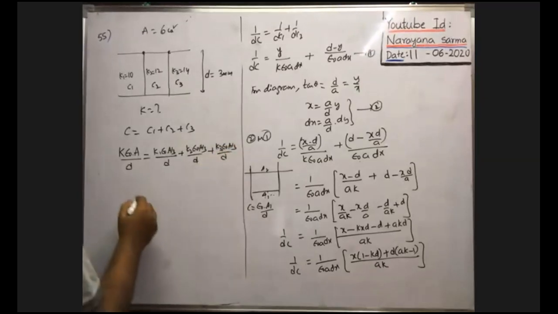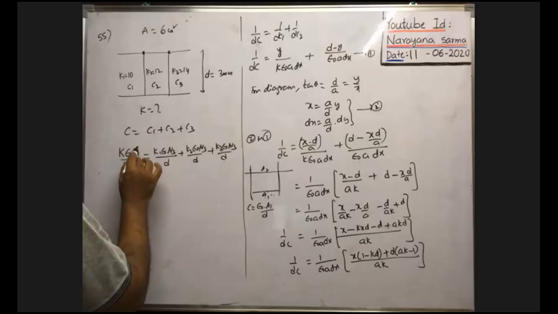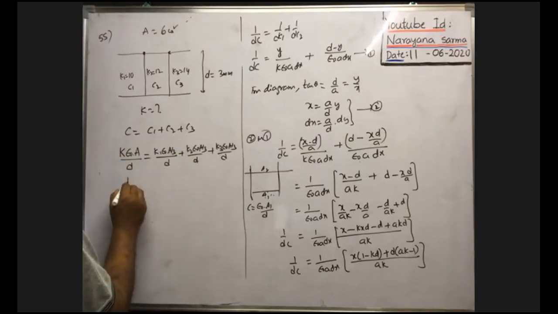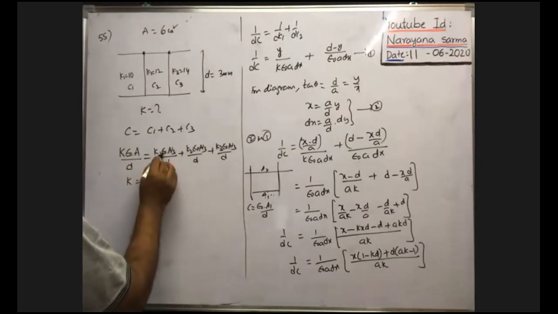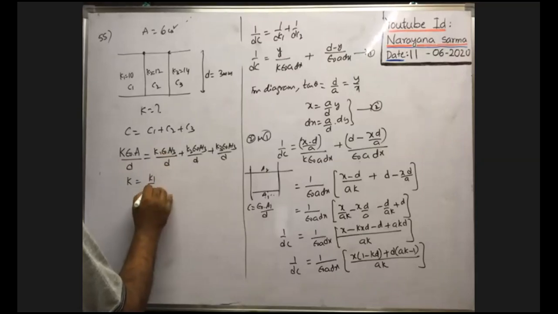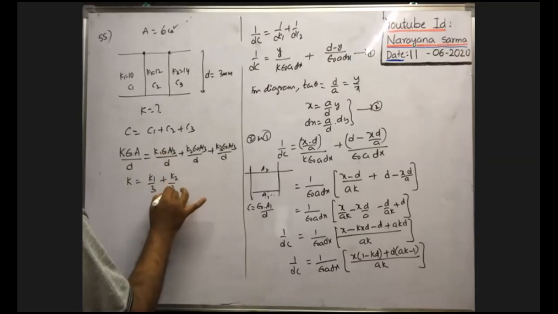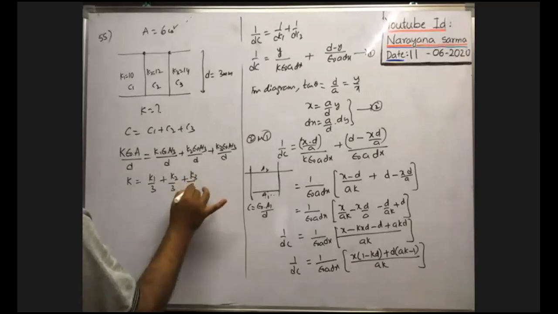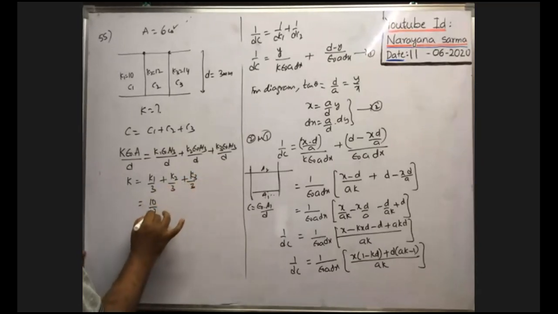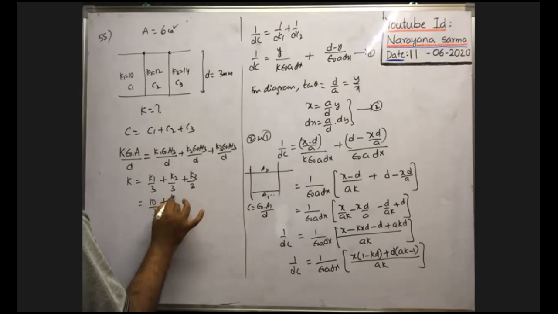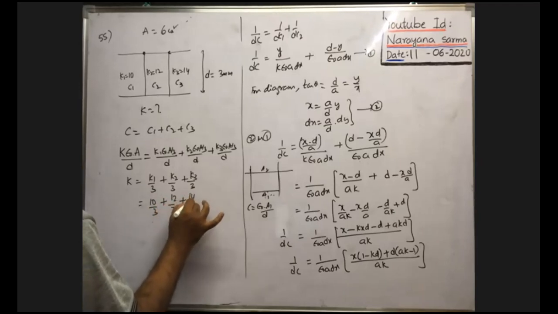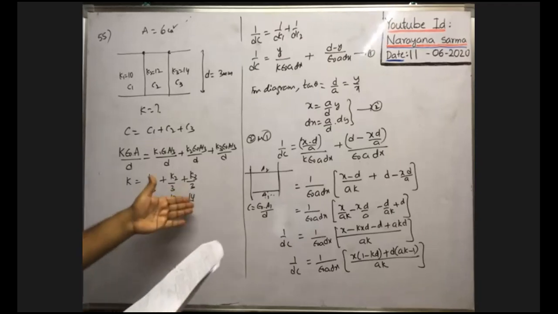In all terms we can cancel epsilon naught a by d, and remaining you write k is equal to, when you cancel them, k1 by 3 plus k2 by 3 plus k3 by 3 you will get. This is k1 10 by 3 plus 12 by 3 plus 14 by 3. I think it is 14 or 1, it is not clear here.